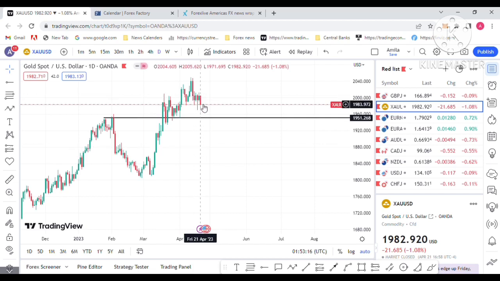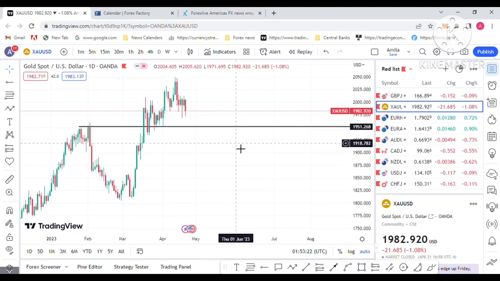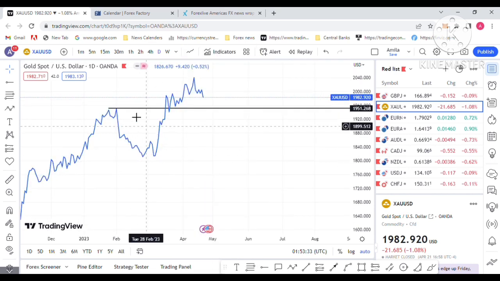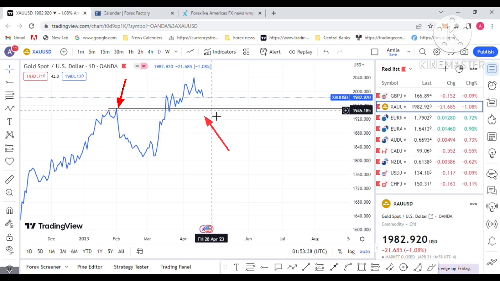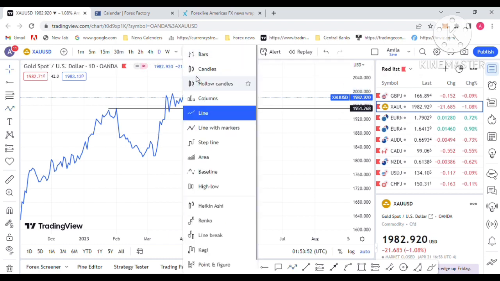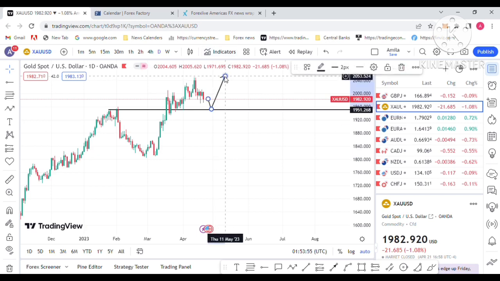I am forecasting gold will still continue to the downside. The 1950 level is my target, and after that it will go to the upside. 2050 is my long term target. So I moved to the line chart. I am on the daily gold chart. You can see the huge resistance on the left side. It will be the support on the right side. That's the 1950-55 level. That's the technical picture. I expect a drop to 1950 and then a move to the upside.